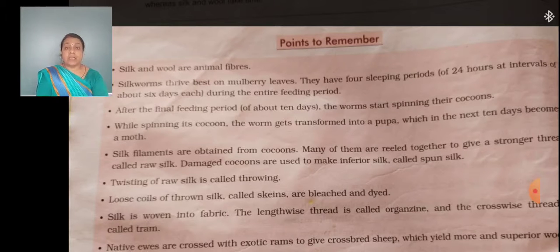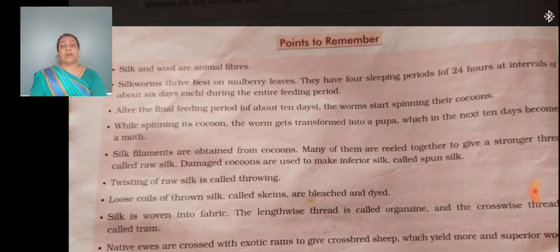So the silkworm mainly feeds on mulberry leaves. Here they have 4 sleeping periods. Then it changes into a cocoon. A cocoon is the soft covering in which the insect changes into the pupa stage. Then from the pupa it changes into a moth.